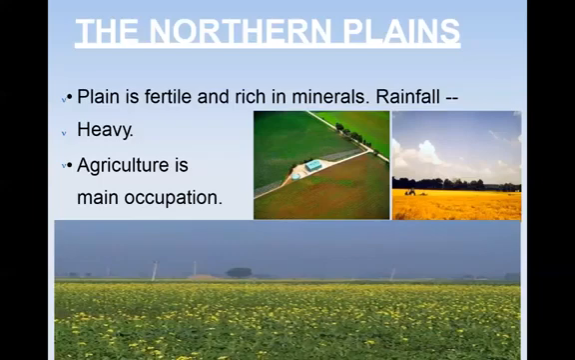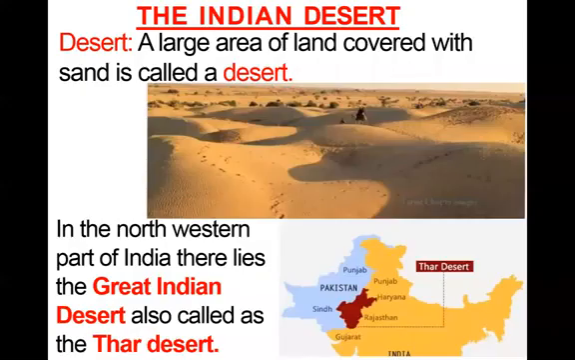Next landform that we are going to see is the deserts. What is a desert? A desert is a large area of land covered with sand. Now, in the northwestern part of India, you can see in the picture, the red colored part, it is the Great Indian Desert, which is also called as the Thar Desert. In deserts, we usually have camels for transportation. It is very hot in summer and life is very difficult.